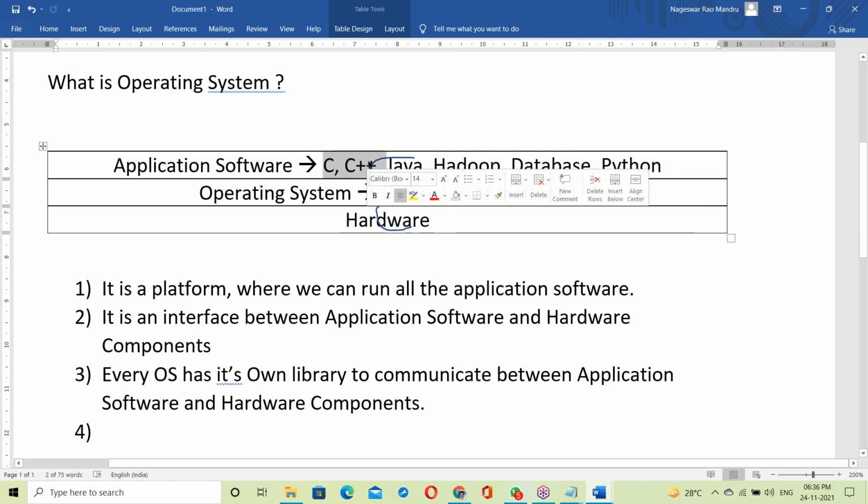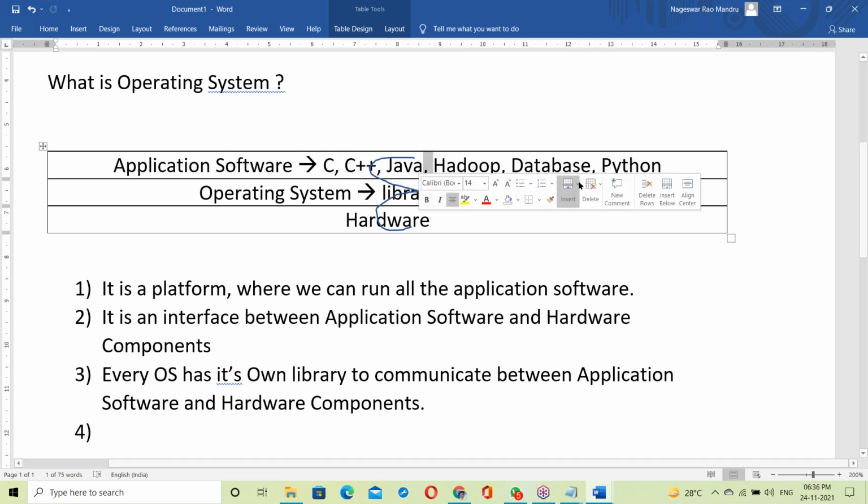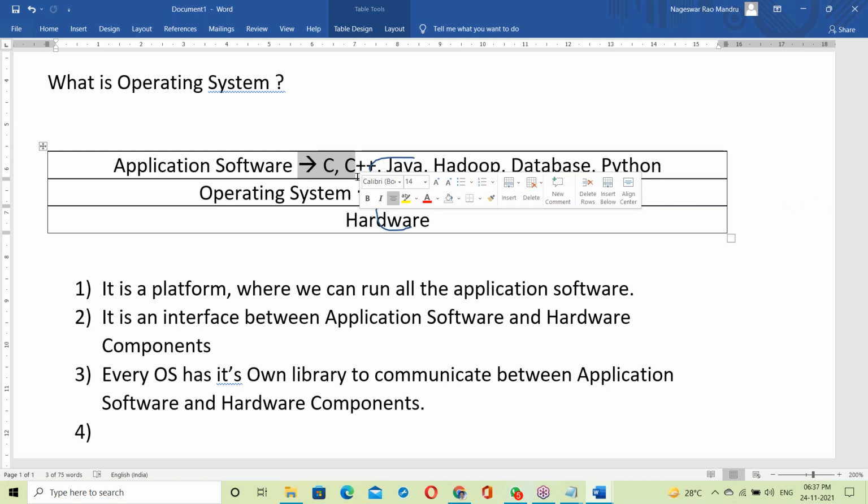That link may be statically linking or dynamically linking. Suppose if it's C and C++, it's statically linking. Suppose Java and Python are dynamically linking. Statically and dynamically, the topic we'll discuss next. In C and C++, creating one exe file, that is static linking. In Java and Python, dynamically linking. I'll explain with practical examples. I'll write the program and show how it links statically and how it links dynamically. Practically, we'll discuss next time.